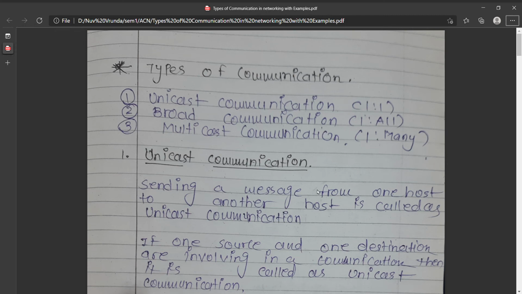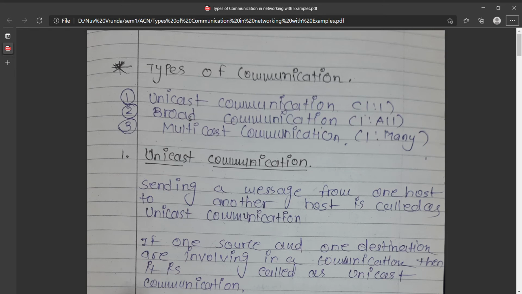Type of communication in networking. There are basically three types of communication available: unicast communication, broadcast communication, and multicast communication. Here I've just written "broad", but it is a broadcast communication.